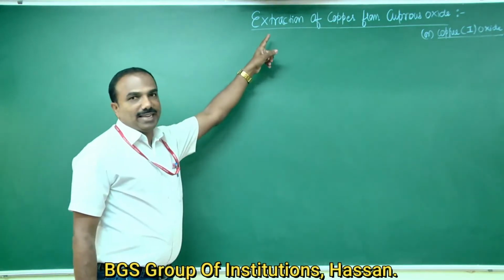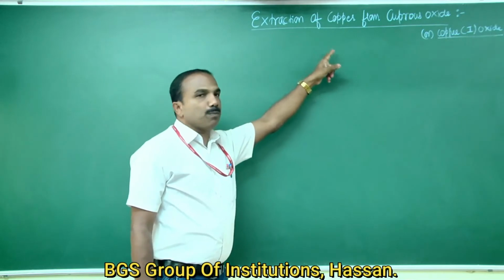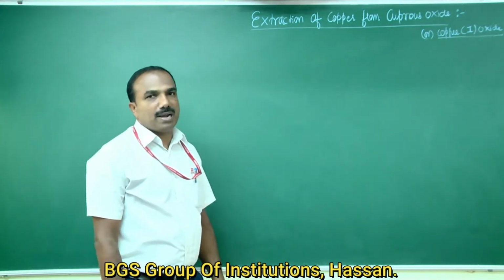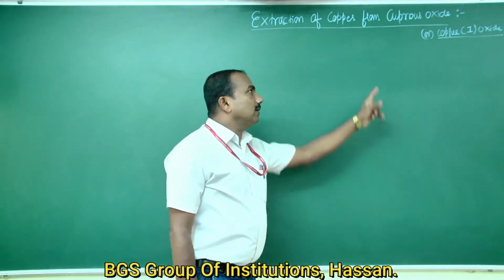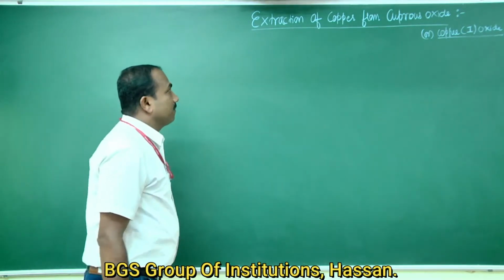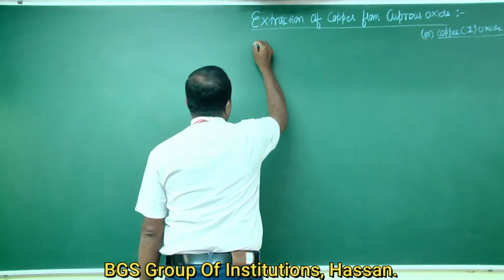So next is extraction of copper from cuprous oxide or copper 1 oxide. First you should know the occurrence.